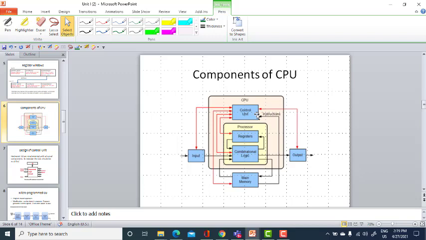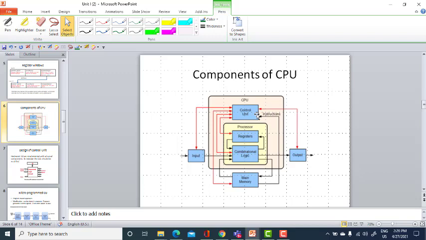What will the control unit be used for? It is used for generating the control signals, and these control signals will direct the data flow between your CPU and other devices, and it can interact with the ALU and the memory.